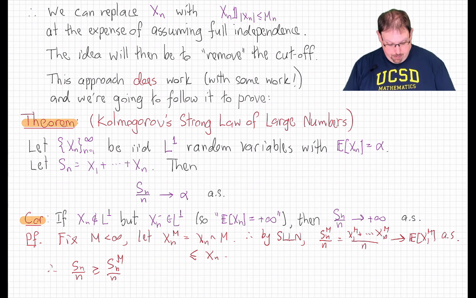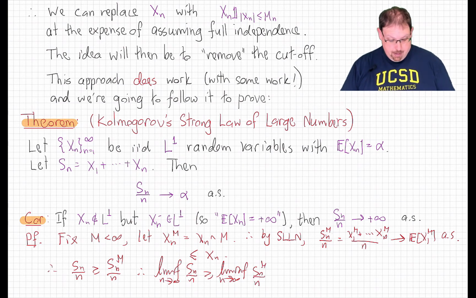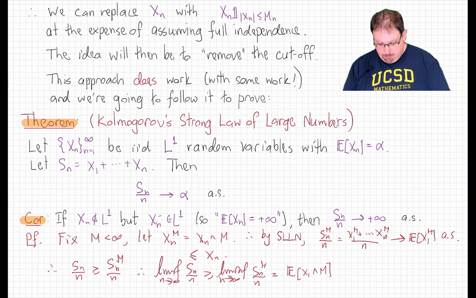And therefore, the lim inf of that empirical average is bigger than or equal to the lim inf of the minimized average. But that lim inf is the limit almost surely. So that gives us the expected value of X_1 minimized with m. Now what is that expected value?